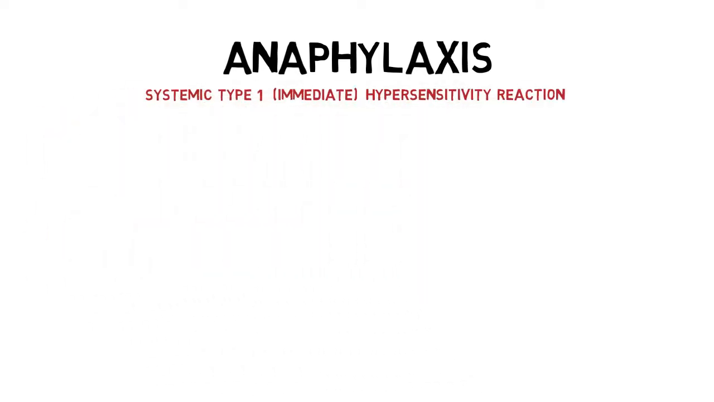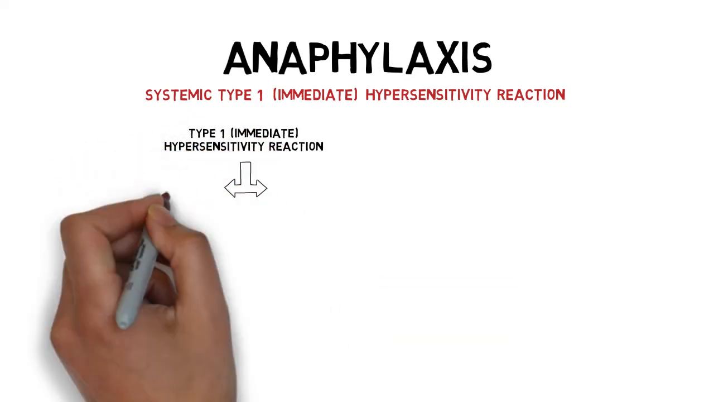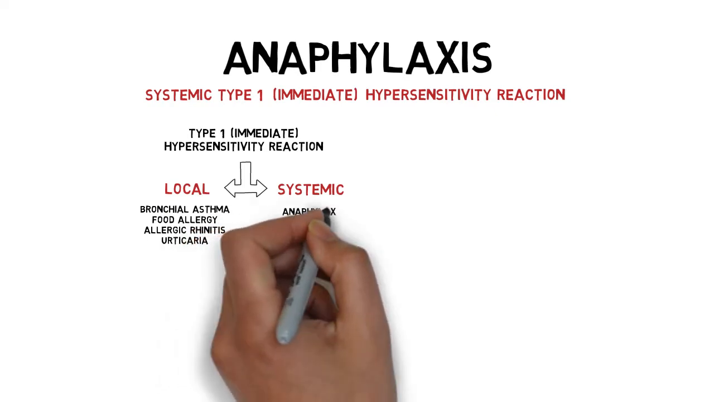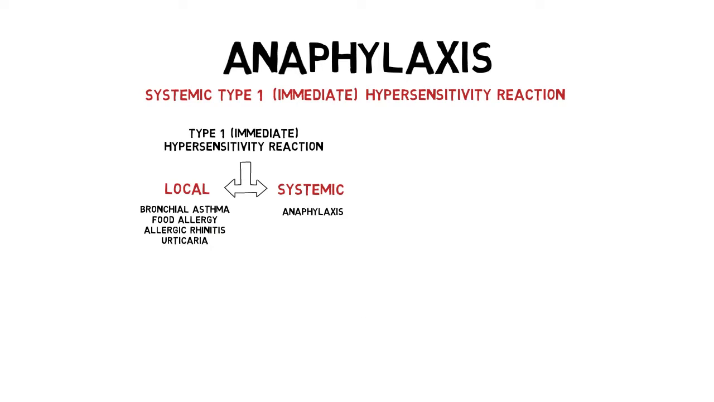The second one is anaphylaxis, a life-threatening condition that requires early intervention. It is a systemic type 1 or immediate hypersensitivity reaction. Just to recap, type 1 hypersensitivity can manifest either locally or systemically. Local manifestations are such as asthma, food allergy, allergic rhinitis, eczema, and urticaria. Systemic is the one we call anaphylaxis.